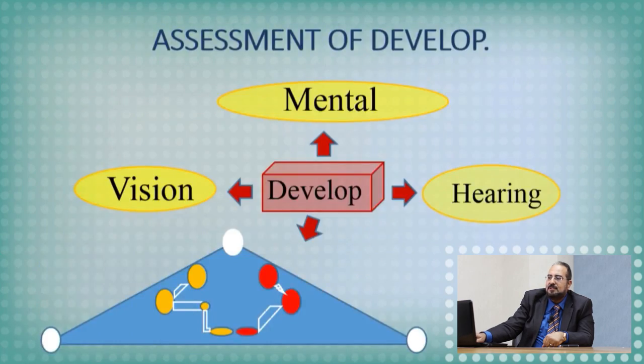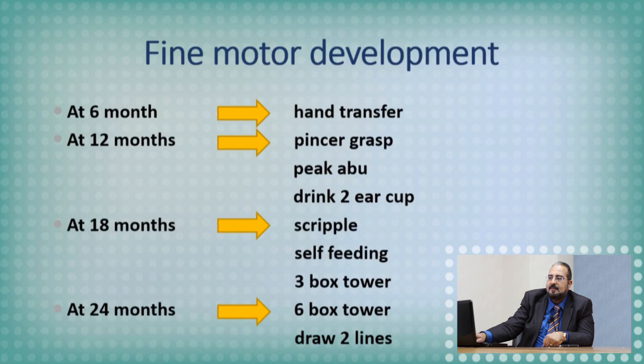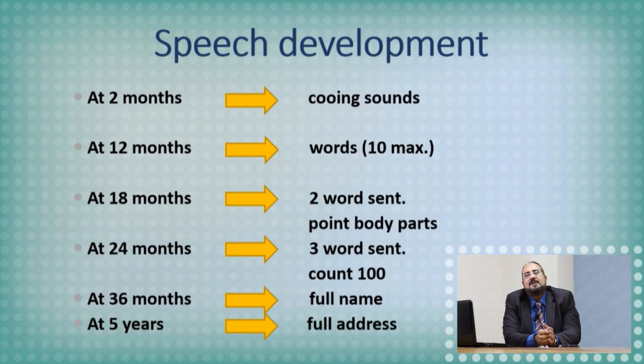The first item for the mental development is the speech. Speech development. Usually the patient at the age of 2 months does cooing sounds, vocalizations. He diverts your attention that there's somebody here. At the end of the first year, he says words, only separate words. Maximum 10 words, but usually 2 words beside mama and dada. This is at the age of 12 months. It is easy also to remember. Only cooing sound, yes, I'm here. And at the age of 1 year, he says words only, separate words.